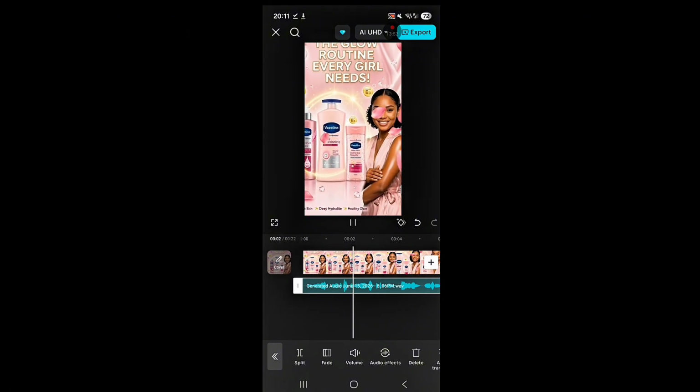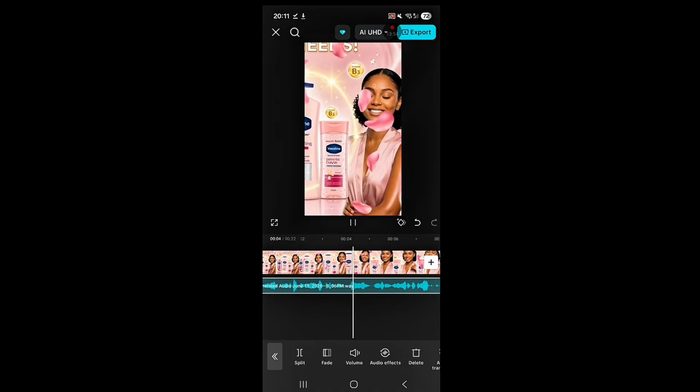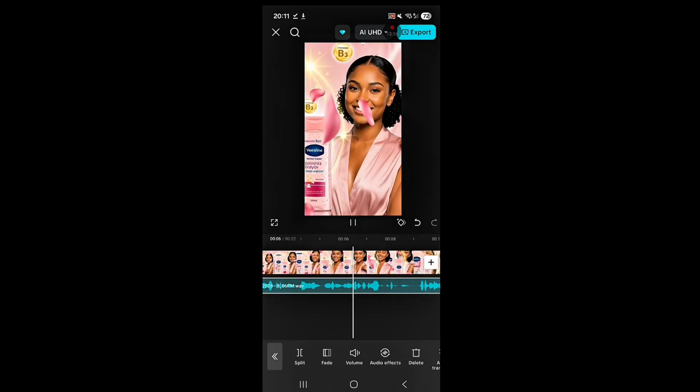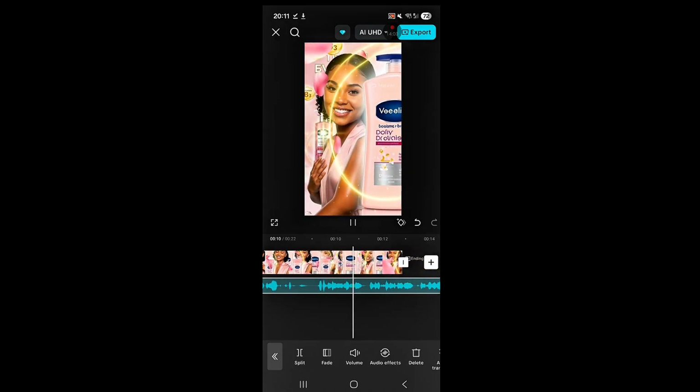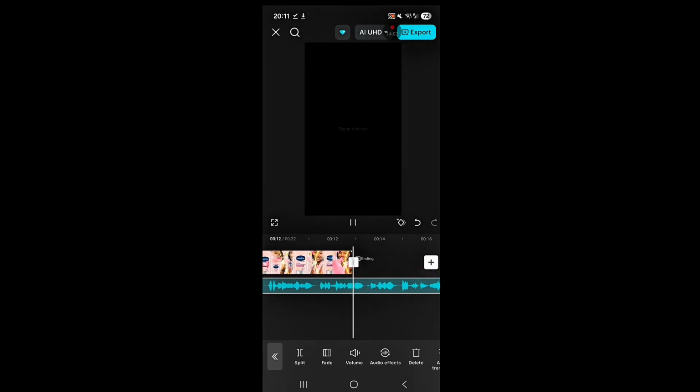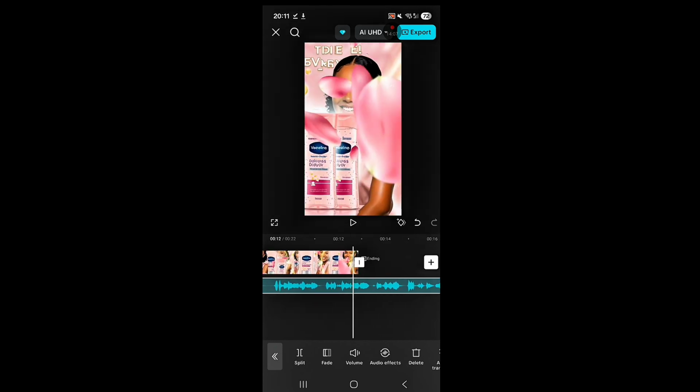it looks like. Ooh, look at that glow. Seriously, my skin has never felt this soft. With the Vaseline Glow Routine, I'm getting brighter looking skin, deep hydration, and that help.